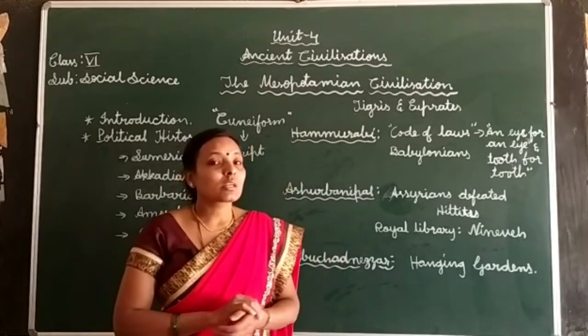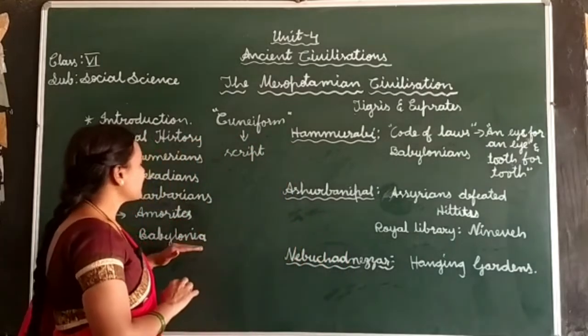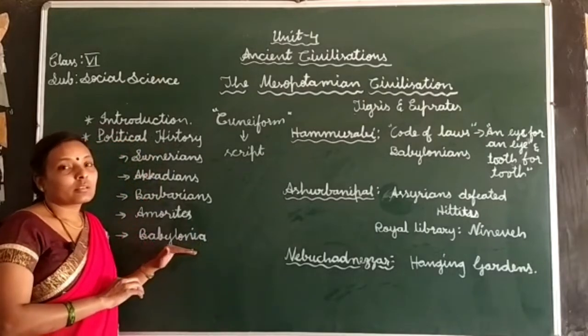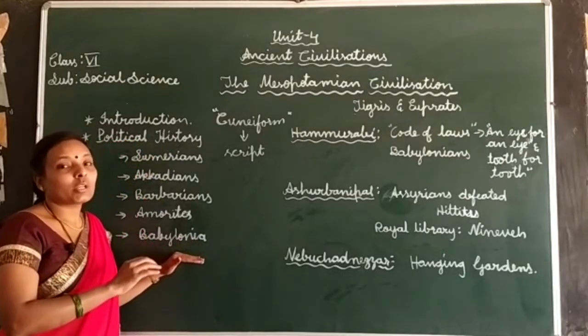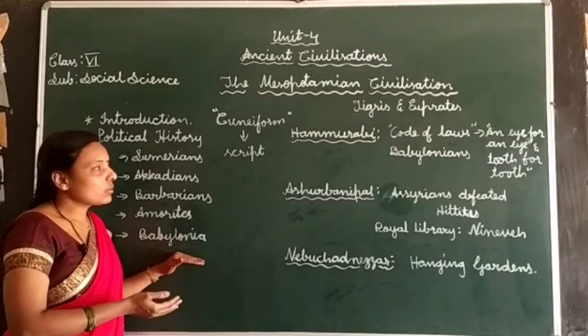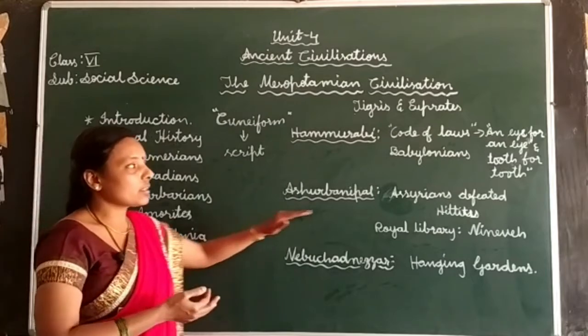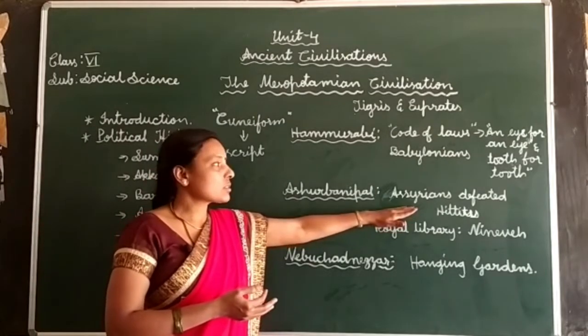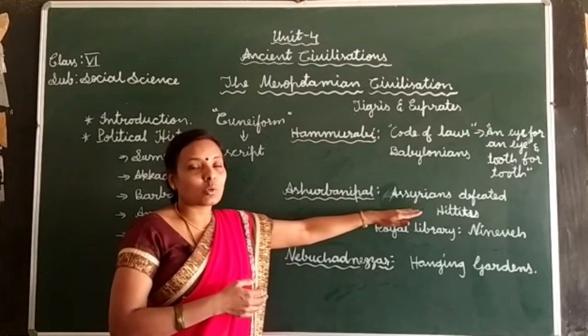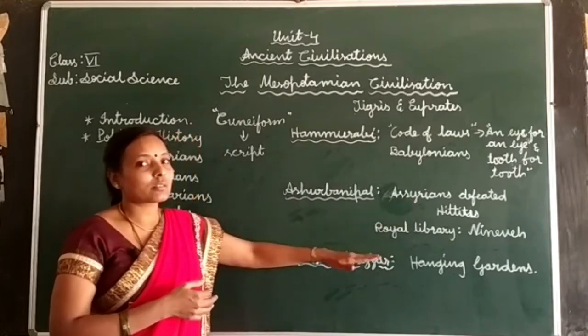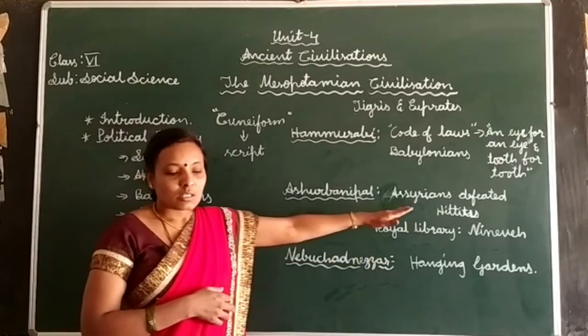The Chaldeans defeated the Assyrians and re-established the Babylonian rule, because after the Assyrians, the Babylonians were not so strong.